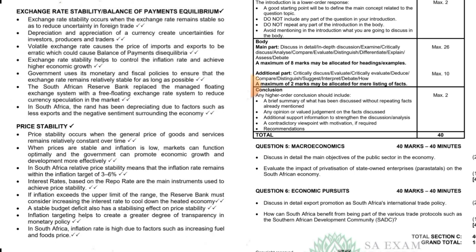Price stability. Price stability occurs when the general price of goods and services remains relatively constant over time. When prices are stable and inflation is low, markets can function optimally and the government can promote economic growth and development more effectively. In South Africa, relative price stability means that the inflation rate remains within the inflation target, which is 3 to 6%. Interest rates based on the repo rate are the main instrument used to achieve price stability.